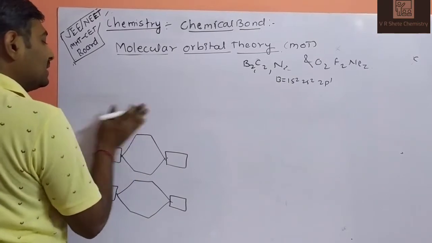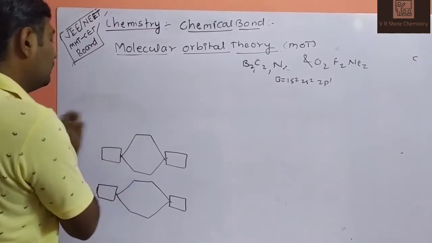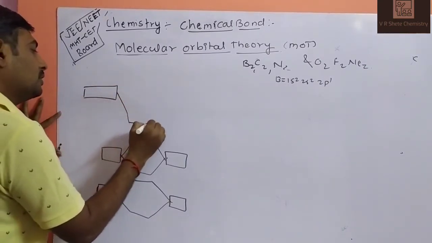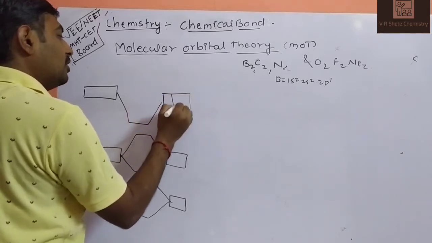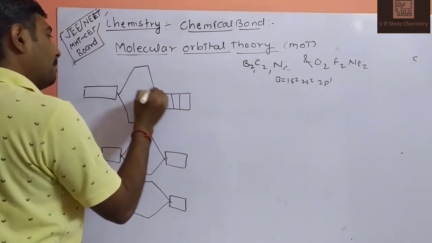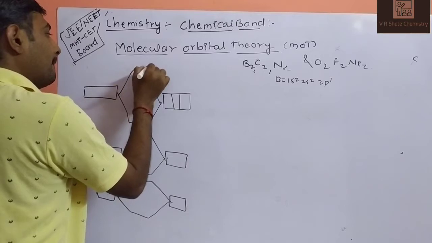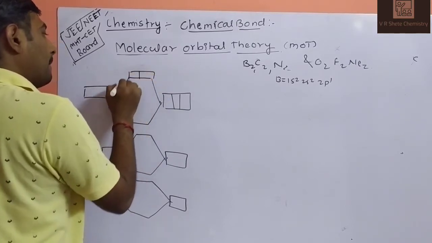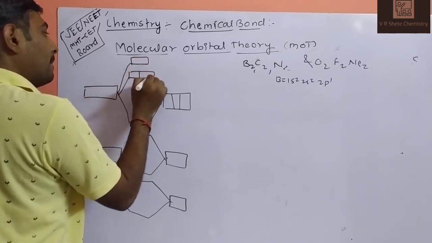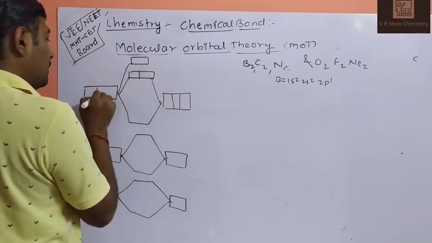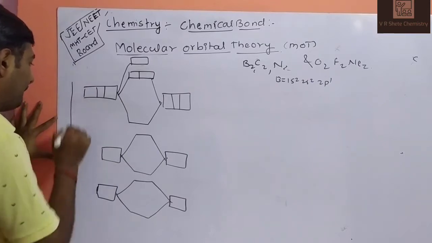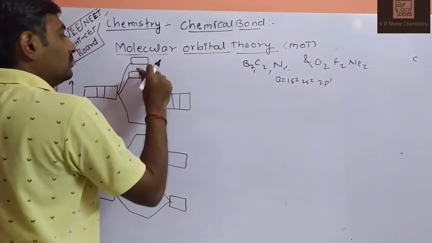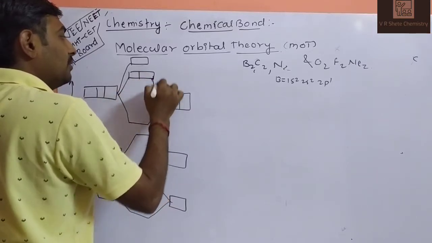So 2p orbital has 3 suborbitals: px, py, pz. This is your blank diagram. That will be the same for B2, C2, N2. The diagram will be the same for these three.